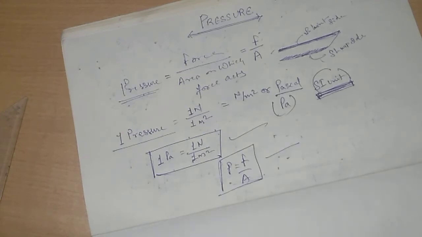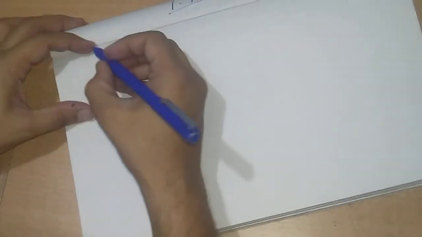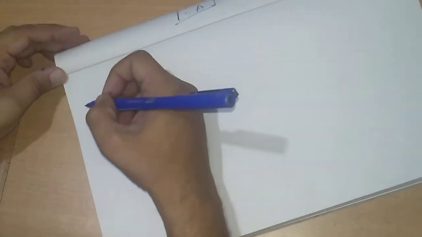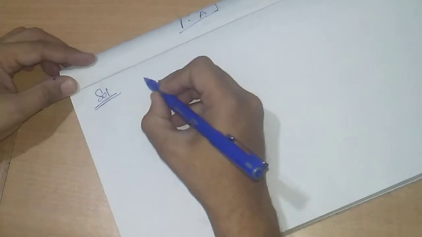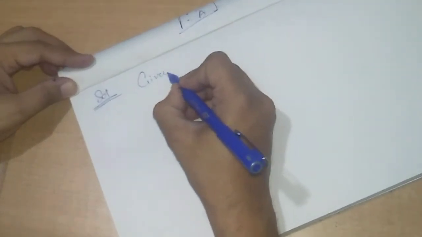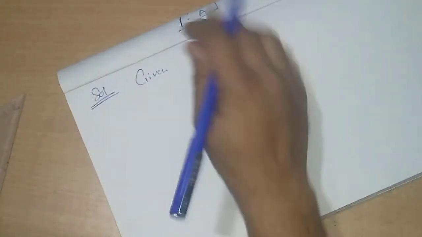So let me solve a simple numerical through which we will be able to understand how mathematically we are able to use this formula. Clear? So we have a question, and as I told you, we used to write the numerical in the form of given. Clear? Always. So let me read you the question and then we will solve it.